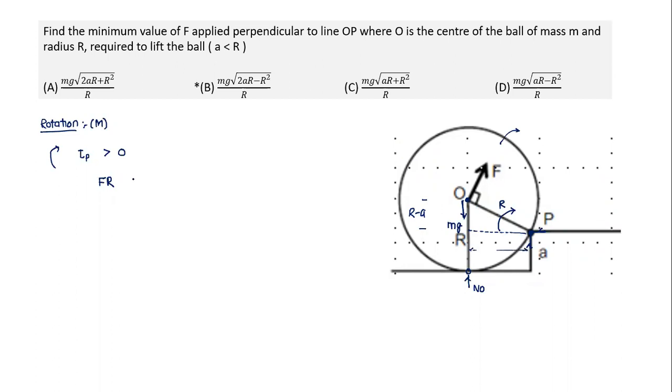So the net torque is FR minus mg into this distance here. The distance here is how much? It is the square root of R square minus (R minus A) whole square. This has to be greater than 0. So we can easily find the expression for F. We can easily simplify this, and it becomes 2R minus R square, that's the term here. So this is also a fairly simple question.